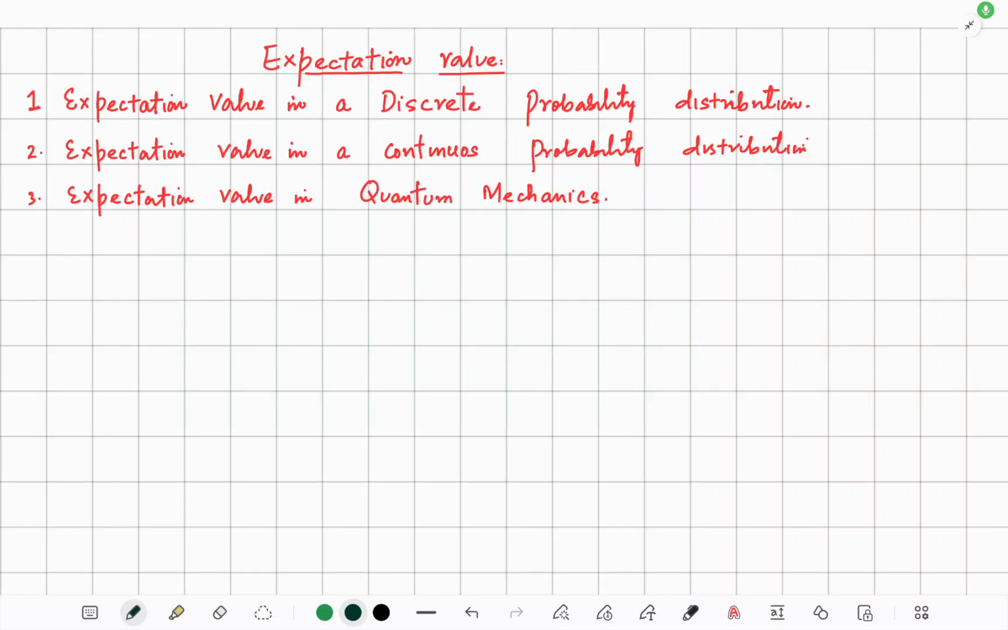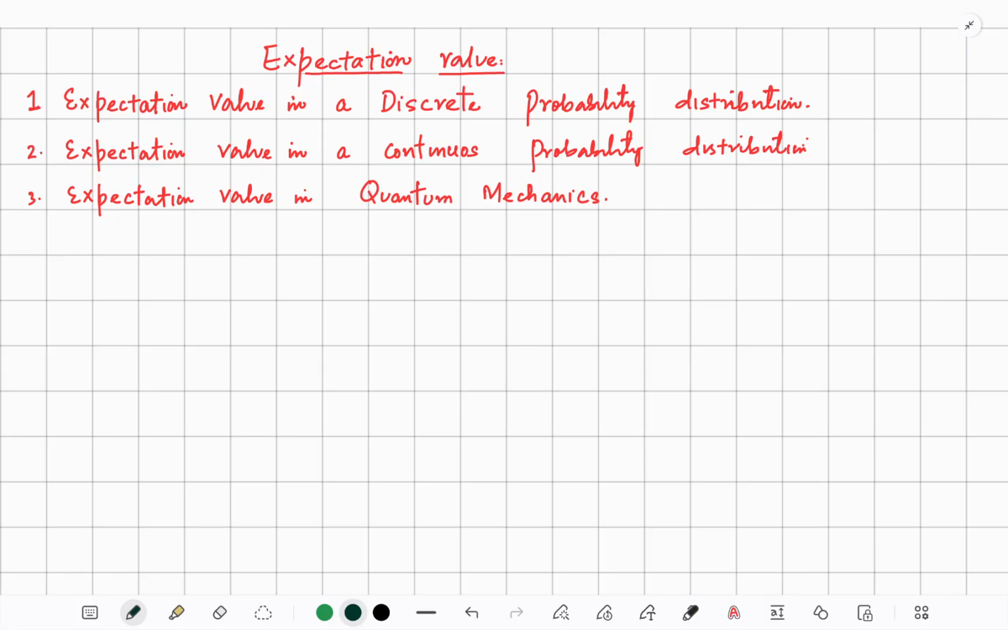Hi everyone. In this video, we are going to understand expectation value: how to find the expectation value in the case of discrete probability distributions and in continuous systems, and how to find the expectation value in quantum mechanics. I'll try to briefly explain the mathematical perspective. The main motivation of this video is the calculation point of view.